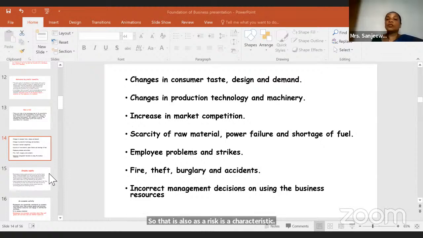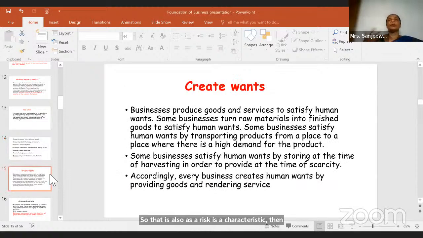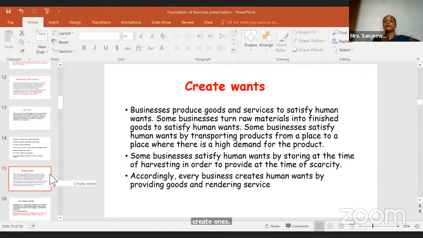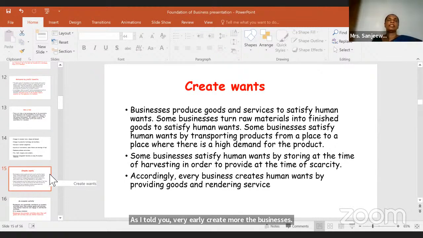Then create wants. As I told you very early, businesses create wants by using several advertisements and promotions. From that only they can sell their products. Businesses produce goods and services to satisfy human wants.